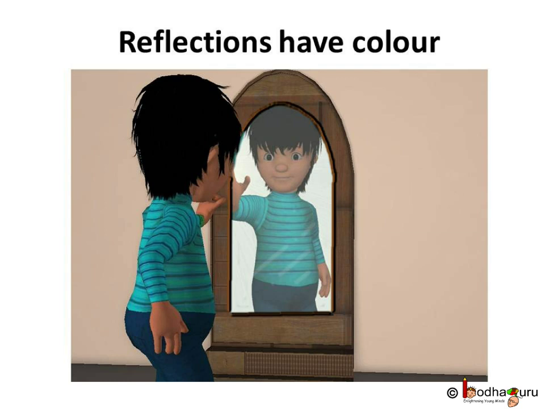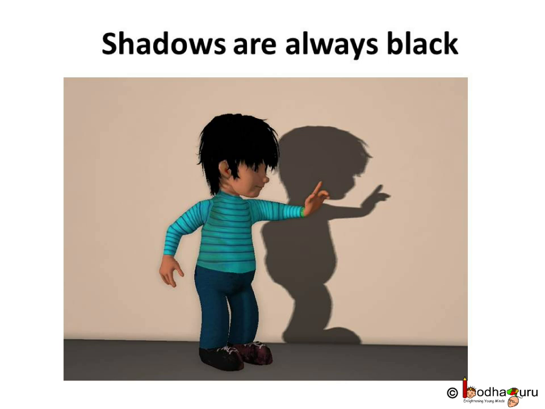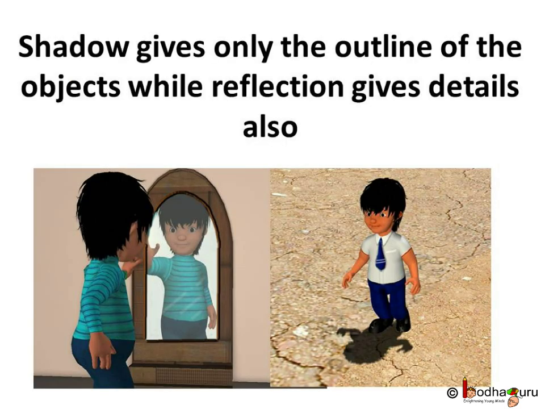What is the difference? Look at the shadow and then look at the reflection. Are they same? No. We can see the color of a dress clearly in our reflection. But our shadow is always black, regardless of the color of the object. From the reflection, we can find out the details like whether the boy is wearing a tie or not. But this cannot be known for sure by just looking at his shadow, as the shadow gives only the outline of the objects, not the details.